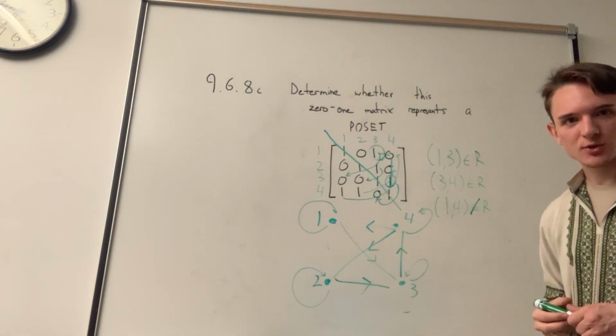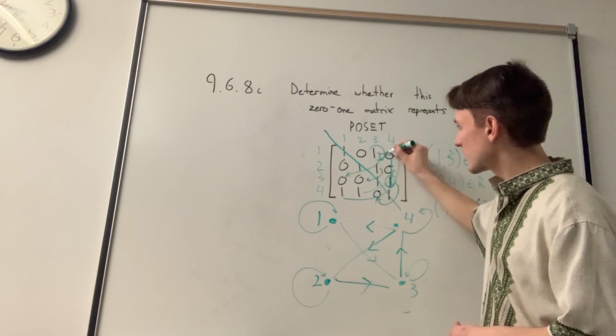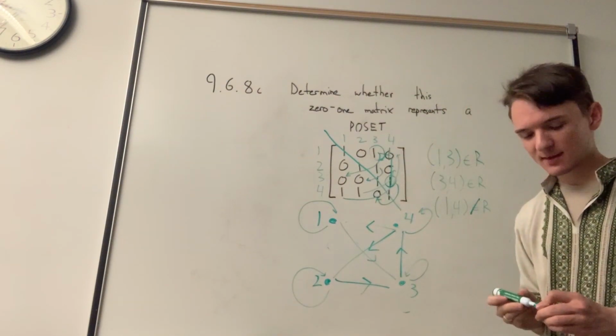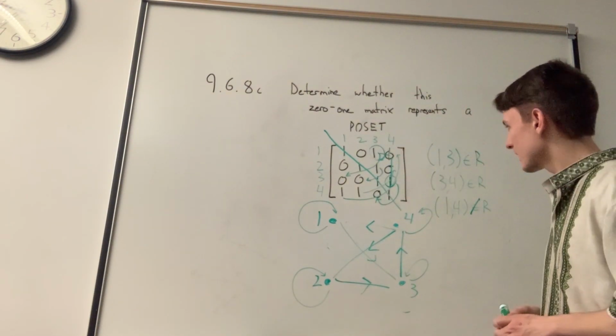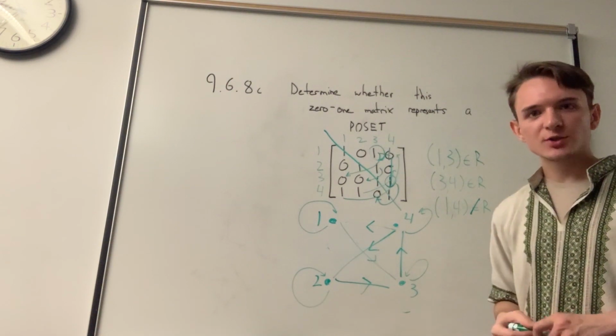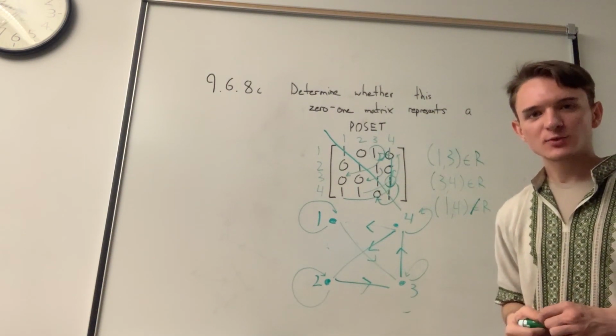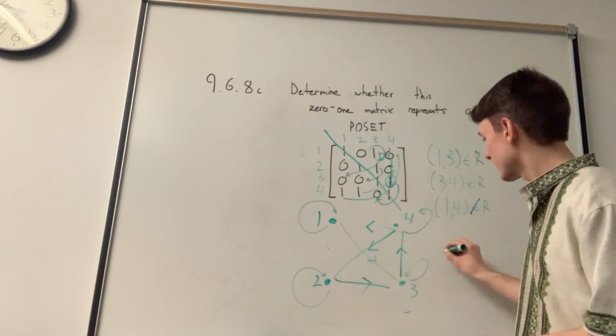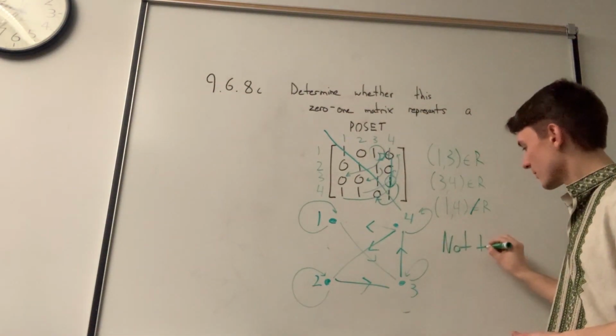If it were transitive, then this 0 would have been a 1, but it's not. So because it fails in transitivity in at least one case, it is not transitive, or not a poset.